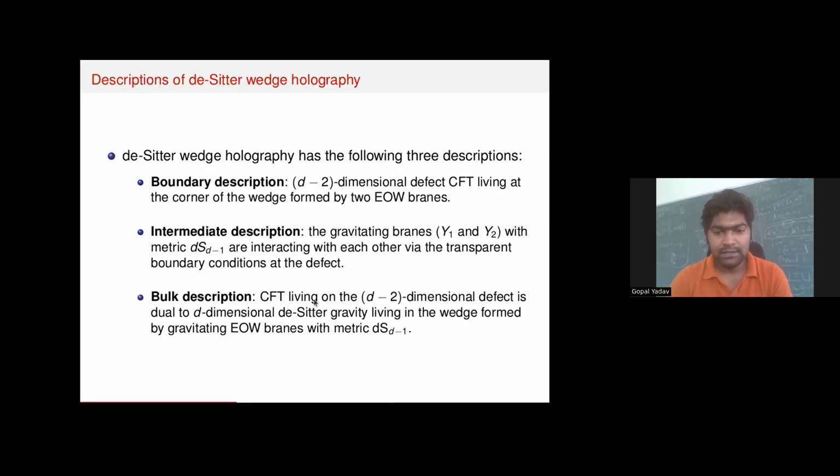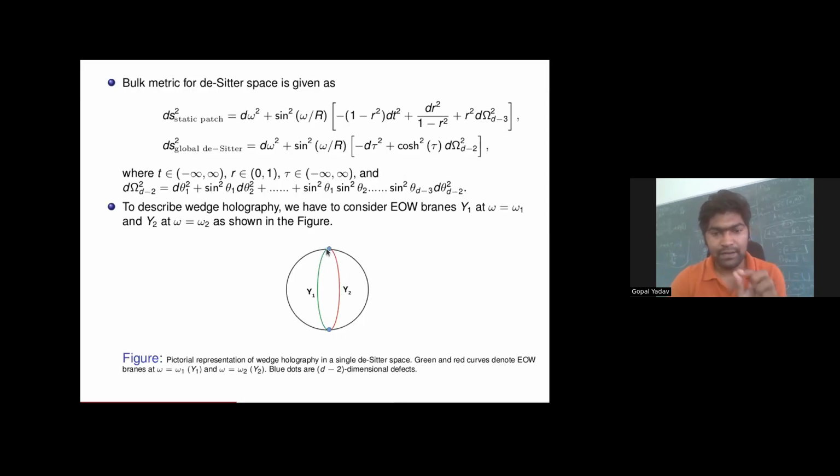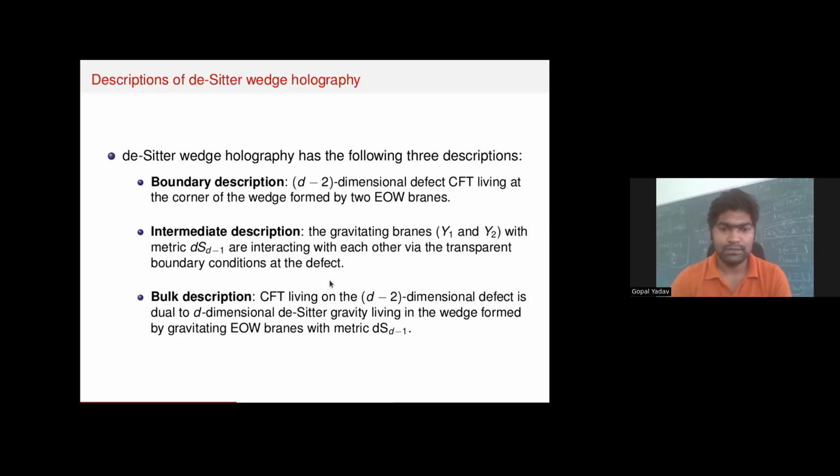And the bulk description is that the CFT, which is like a defect of defect, is dual to gravity living in this wedge formed by two individual branes. Because this is a d-2 dimensional CFT, the gravity is d dimensional, so we have a dS_d / CFT_{d-2} correspondence.